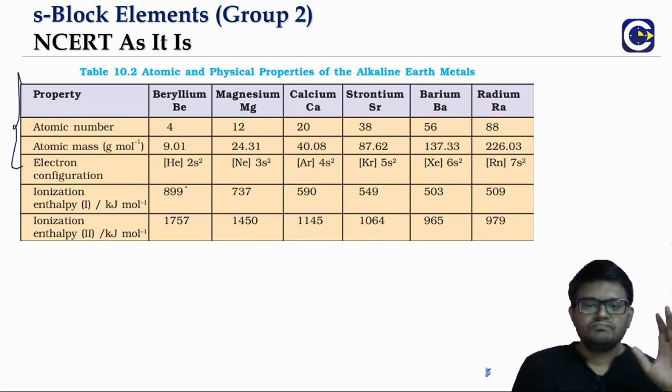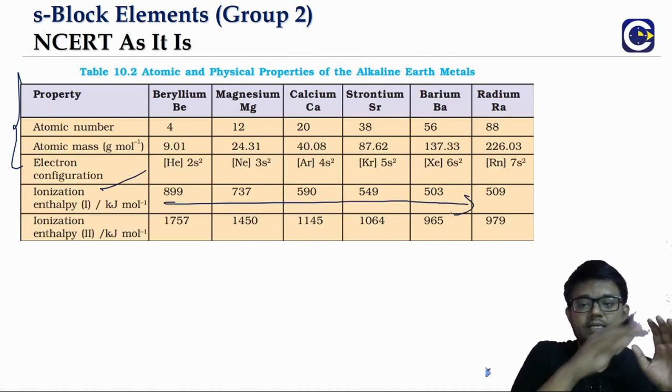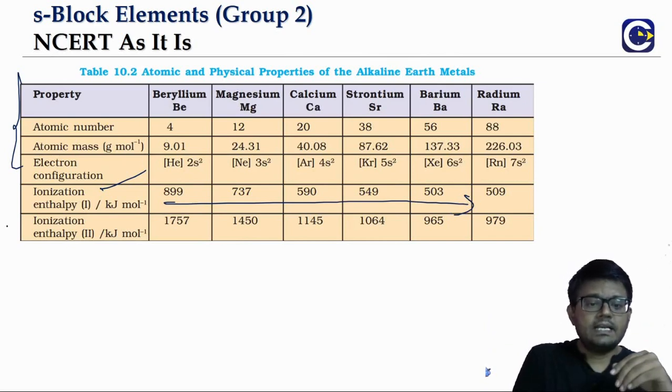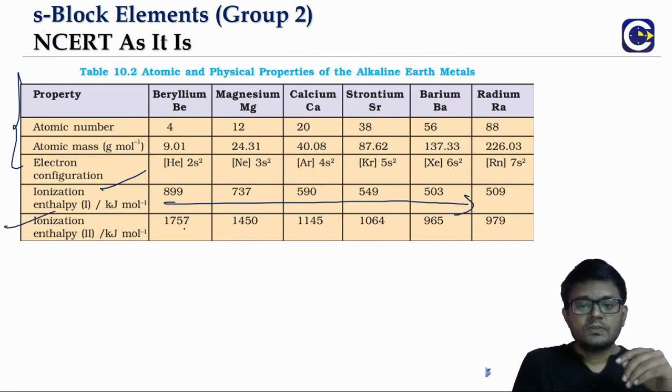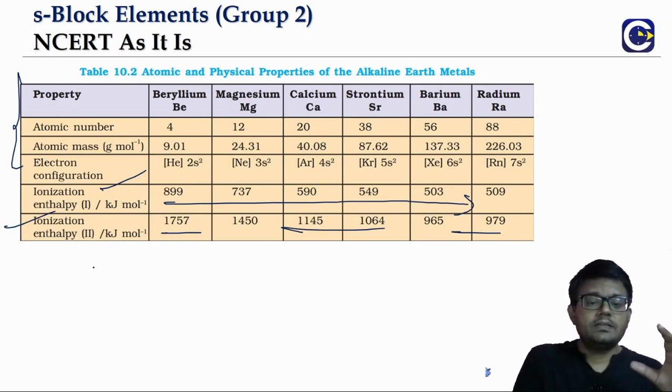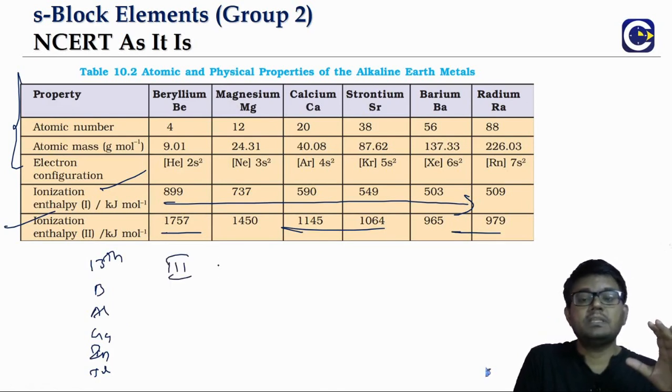We mentioned the ionization enthalpy, which decreases as we go down the group, and also the second ionization enthalpy value. Because when we look at the elements in the 13th group, which is boron, aluminum, gallium, indium and thallium, we will talk up to ionization enthalpy 3.